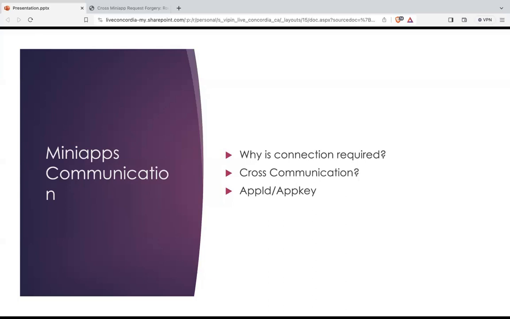In some cases, we'll call it a global app ID. In some cases, we'll call it an app ID. In the case of WeChat, we call it app ID. In the case of a Baidu application, we call it app key. These are basically just the variables inside an application. It is the ID generated by the super app so that it can identify the mini applications.